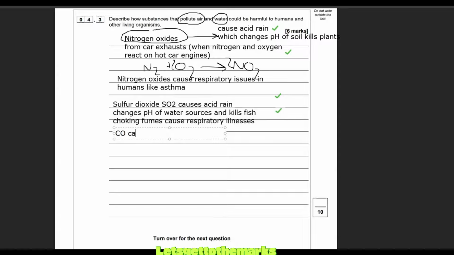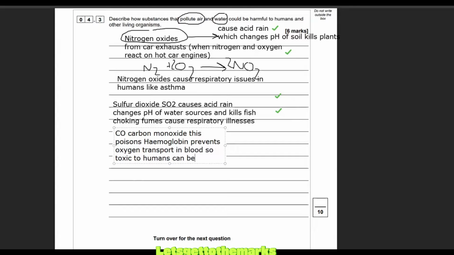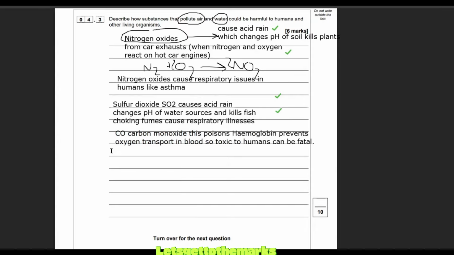The third one is carbon monoxide. What am I going to say? It poisons hemoglobin and prevents oxygen transport in the blood, so it's toxic to humans and can be fatal. There's a lot I could waffle on about. You're going to feel tired, with less oxygen and less aerobic respiration in organisms. It binds to the hemoglobin and prevents oxygen being carried in your red blood cells.